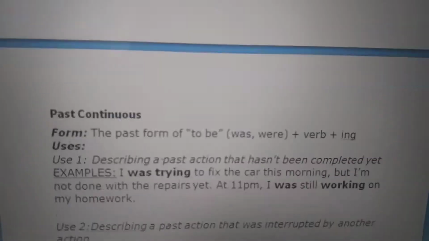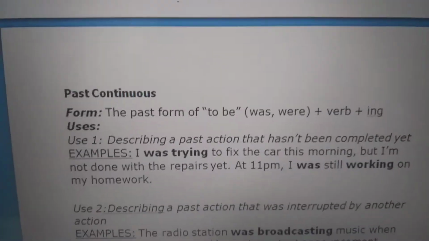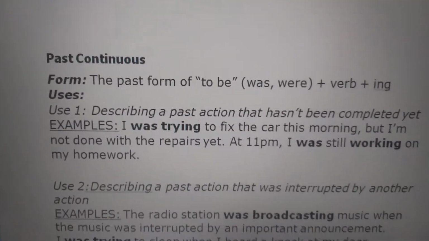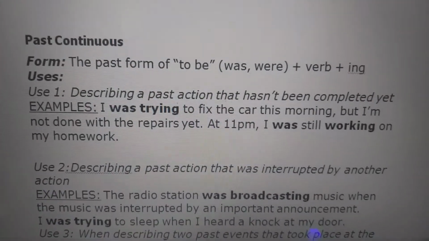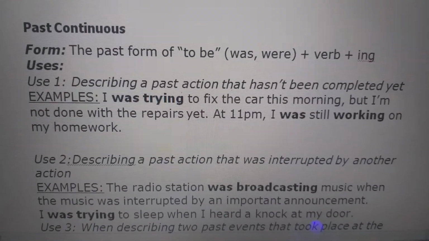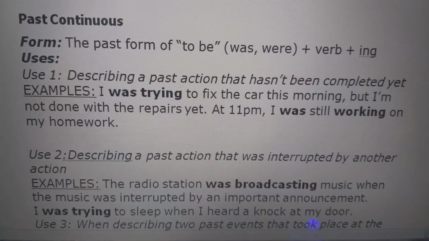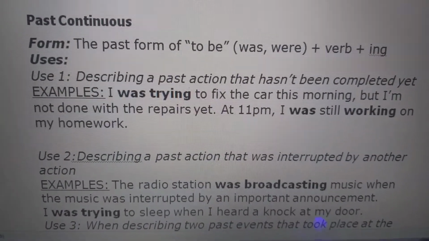Then next comes past continuous. In past continuous, the past form of to be, to be will change to was or were plus verb and ing. Remember that.